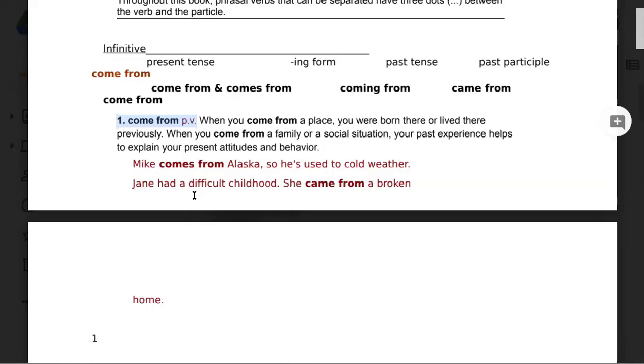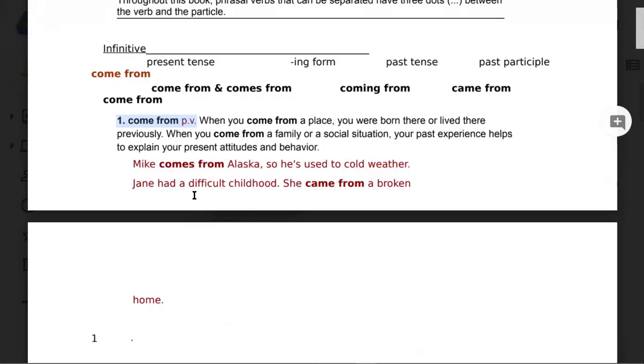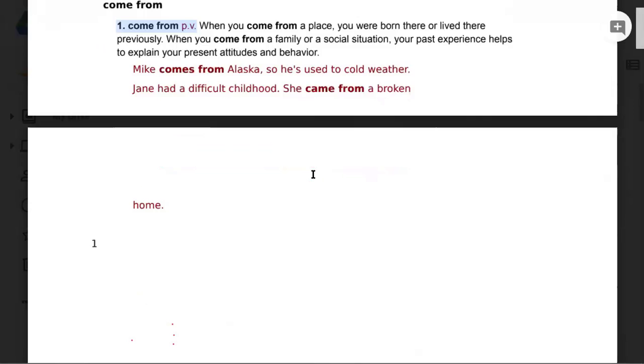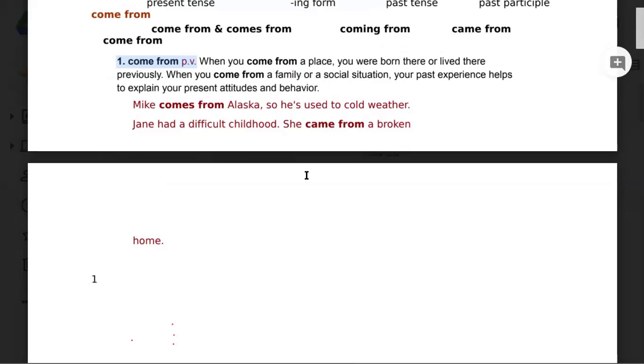Come from, phrasal verb. When you come from a place, you were born there or lived there previously. When you come from a family or a social situation, your past experience helps to explain your present attitudes and behaviors. Mike comes from Alaska, so he is used to cold weather. Jane had a difficult childhood. She came from a broken home. Okay, very good.